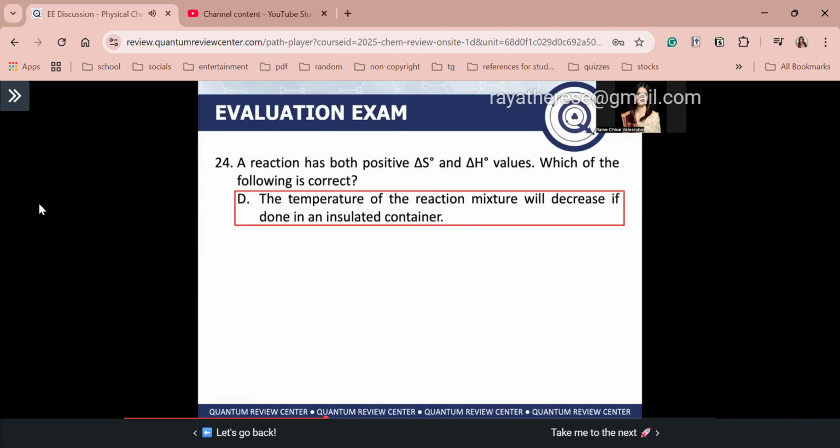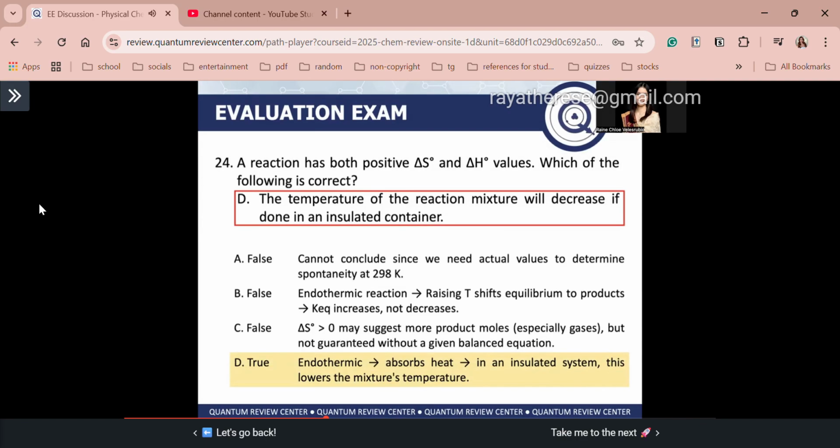So let's look at them one by one, guys. First, for letter A, the statement says it will occur spontaneously at 298 Kelvin and 1 atmosphere. So guys, why is letter A wrong? Because we cannot conclude that. We are not given actual values of standard enthalpy, delta S and delta H naught, in order to determine the spontaneity at 298 Kelvin. Therefore, A is false.